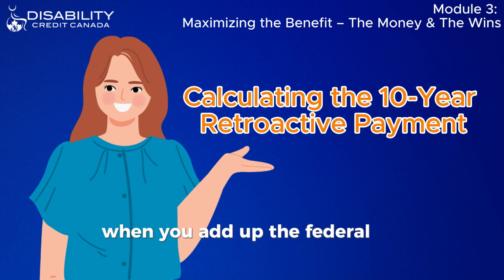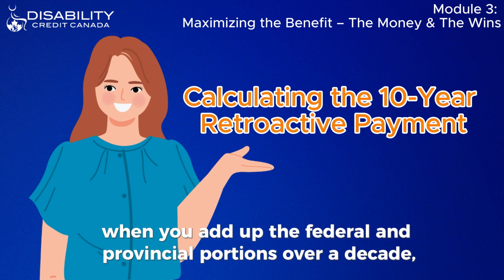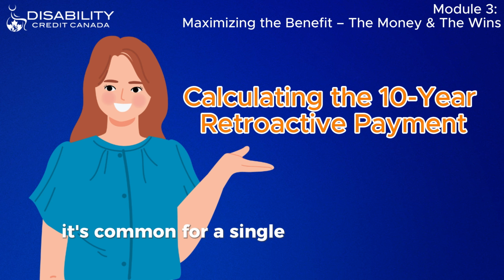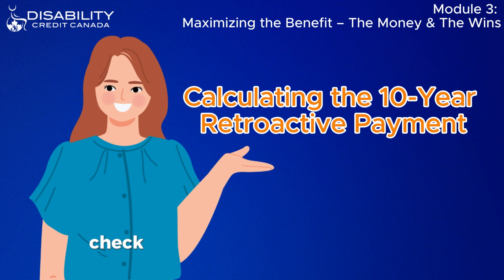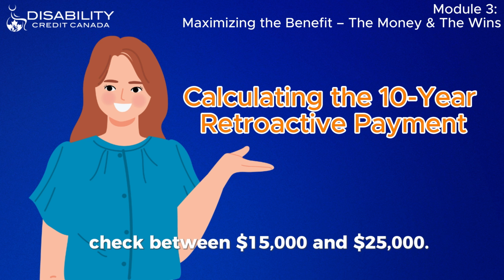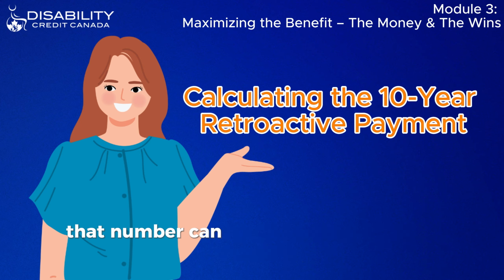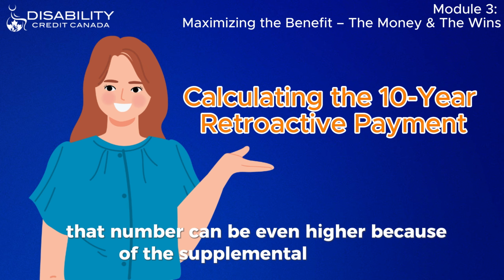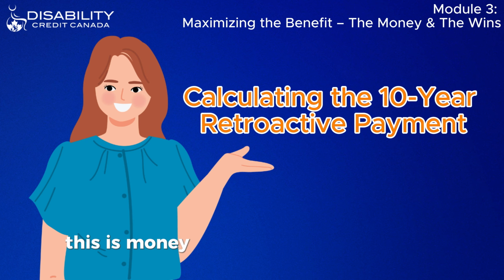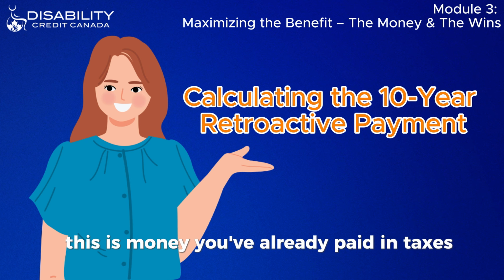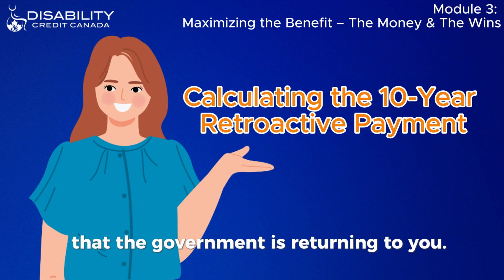When you add up the federal and provincial portions over a decade, it's common for a single adult to receive a refund check between $15,000 and $25,000. If you are a parent of a child with a disability, that number can be even higher because of the supplemental amounts. This is money you've already paid in taxes that the government is returning to you.